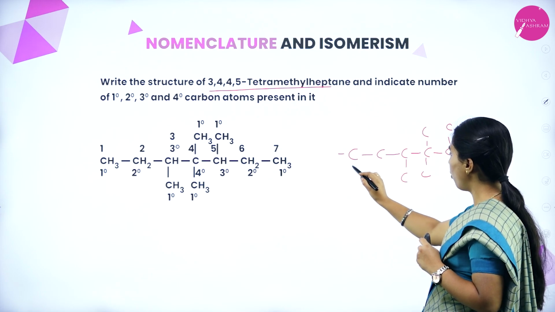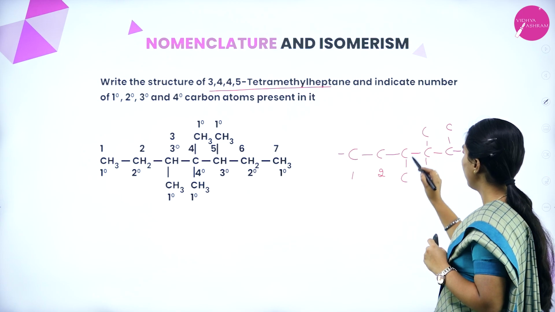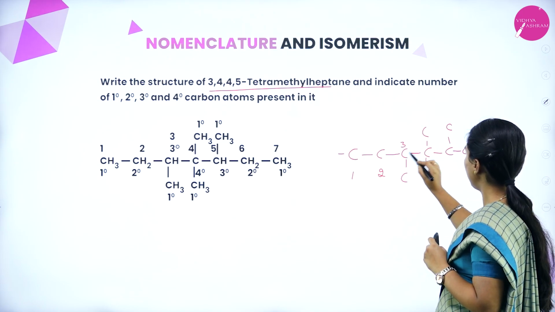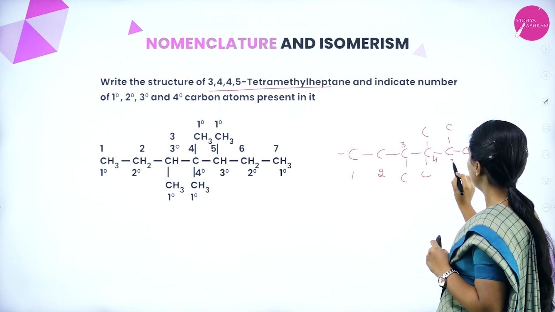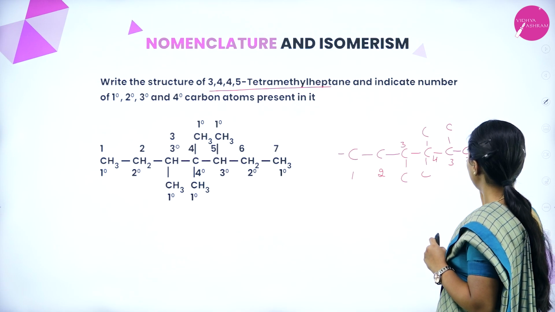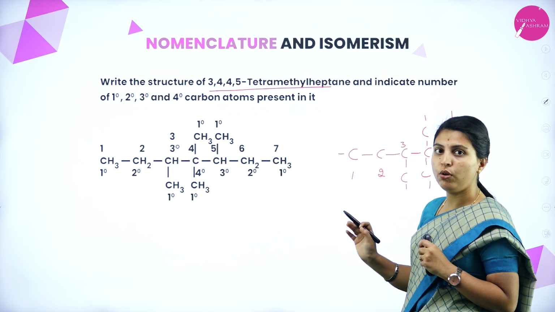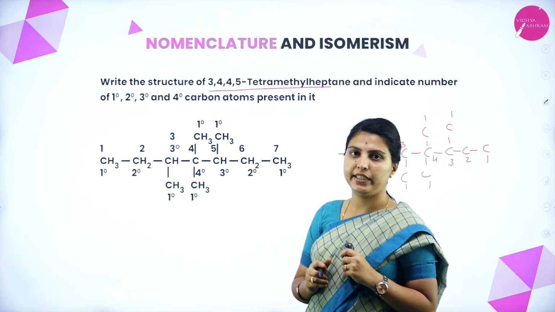For this one only 1, for this one 2, that's why secondary. For this one 1, 2, 3, tertiary. For this one 1, 2, 3, 4, quaternary. For this one 1, 2, 3. For this one 1, 2. For this one 1. Again this one 1, 1, 1, 1. This is how the primary, secondary, tertiary and quaternary carbon atoms should be identified.